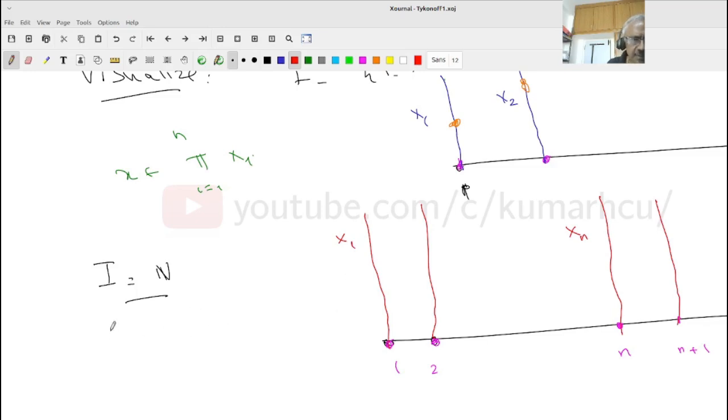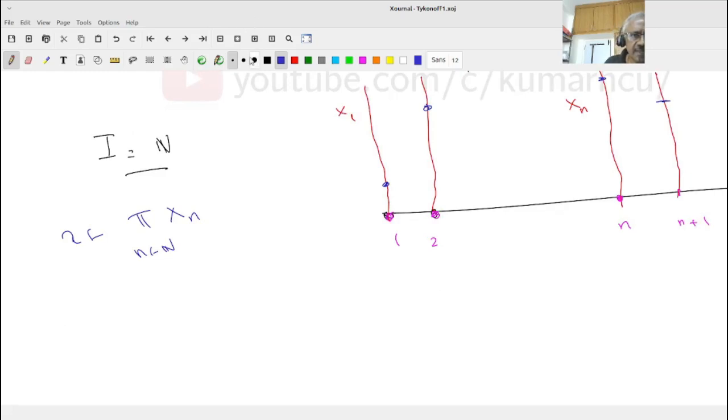And how will a point x look like? x belongs to X^n. That will be some point like this: something x1, x2, ..., xn. That's it.